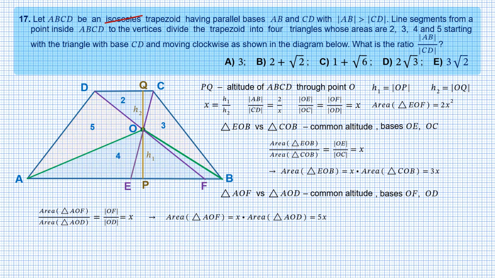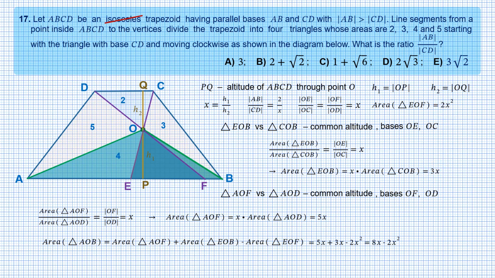Now we realize that the area of triangle AOB equals the area of triangle AOF plus the area of triangle EOB minus the area of triangle EOF, which is common for triangles AOF and EOB. Substituting the areas of the triangles in the right-hand sides, we get 8x minus 2x squared for the right-hand side, while the left-hand side is the area of triangle AOB, and this is 4. So we come to the equation 8x minus 2x squared is 4, which can be simplified and written as x squared minus 4x plus 2 equals 0.